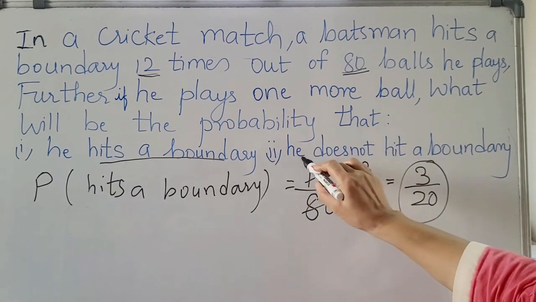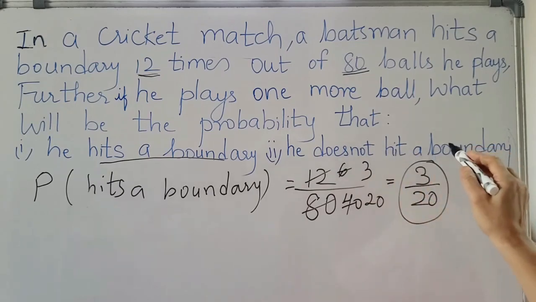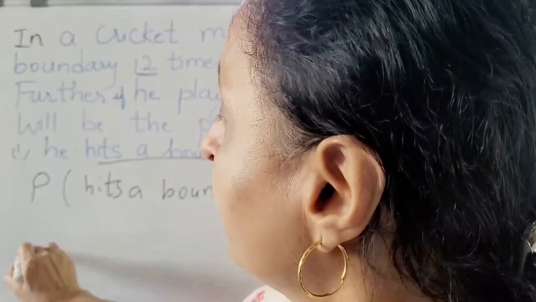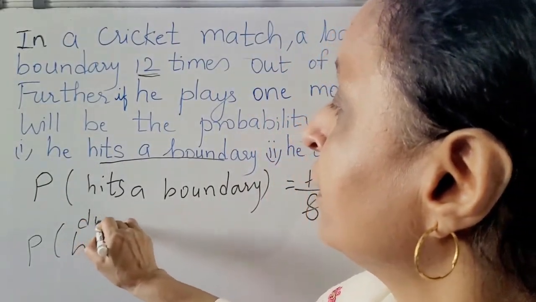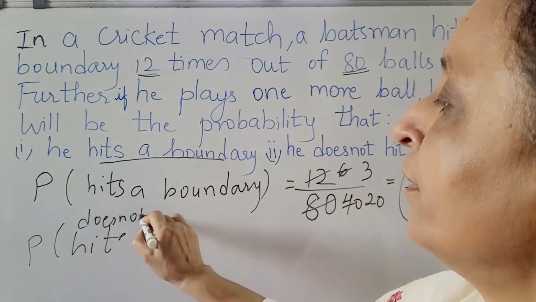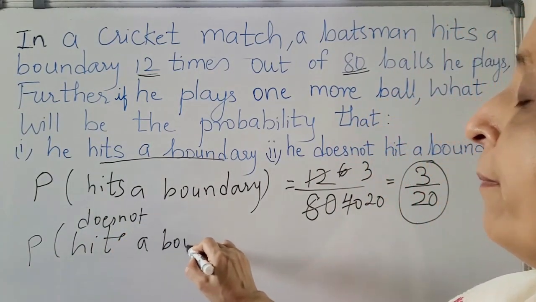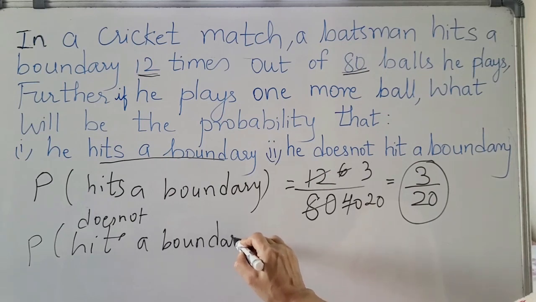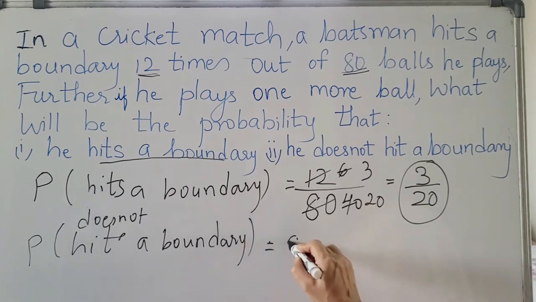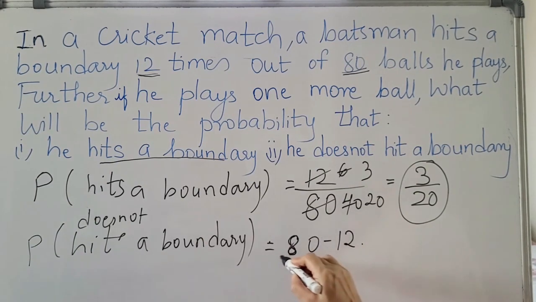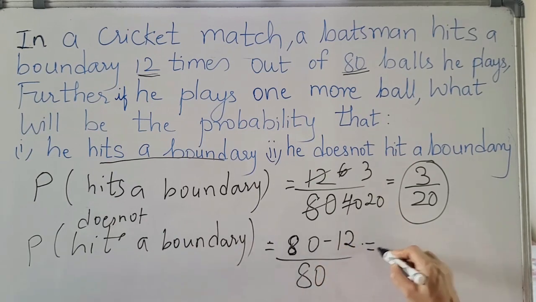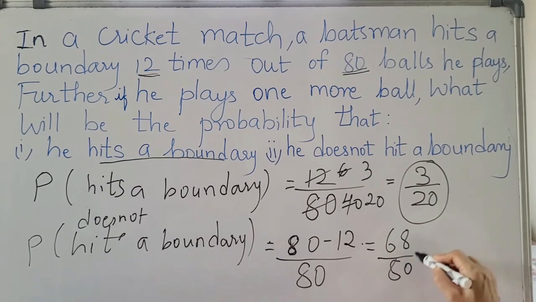Now, what is the probability he does not hit a boundary? What you have to do is from the total 80 you have to minus 12. So 80 minus 12 is 68 out of 80. So this is the answer.